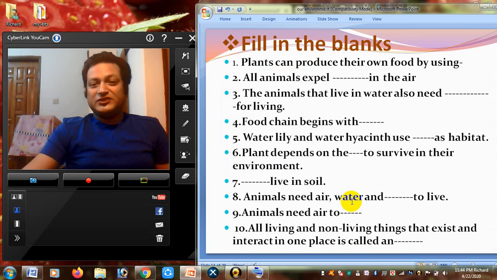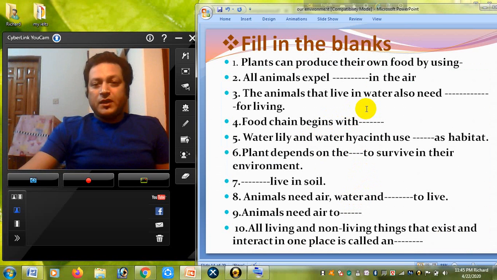Now, this is the short discussion of your chapter. Just for your better remembering, I told the overall discussion about chapter 1. Now we'll see what types of fill in the blanks are in this chapter. There are so many fill in the blanks in this chapter. First: plants can produce their own food by using dash. I will not give the answer here, but after the fill in the blanks I will show you the answer.